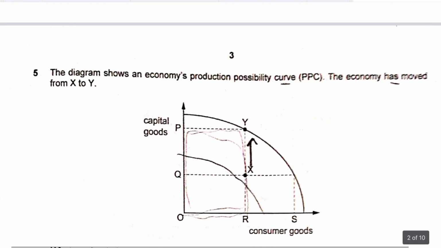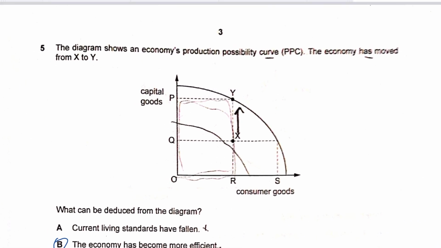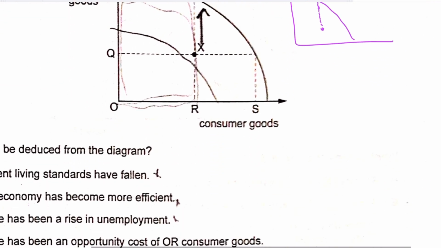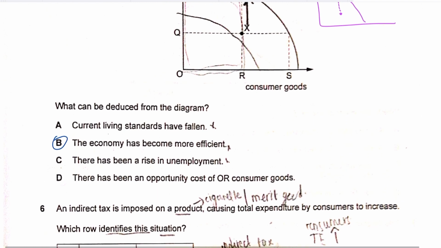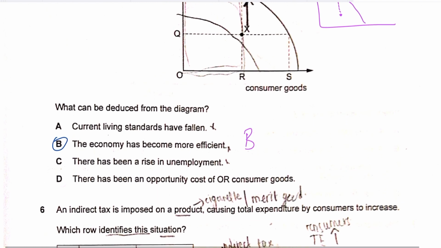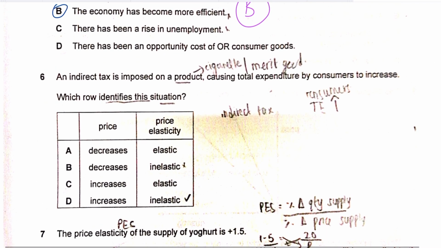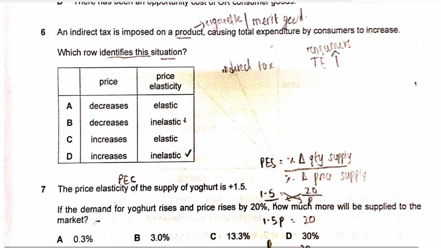Question number 5 says the diagram shows an economy's production possibility curve. The economy has moved from X to Y. If you see from this diagram, point X is a point that is inside the curve, and we are moving from point X to point Y that is on the curve. So if you move from X to Y, you're utilizing your existing resources more efficiently. So the correct answer should be B. The economy has become more efficient. That's the correct answer.